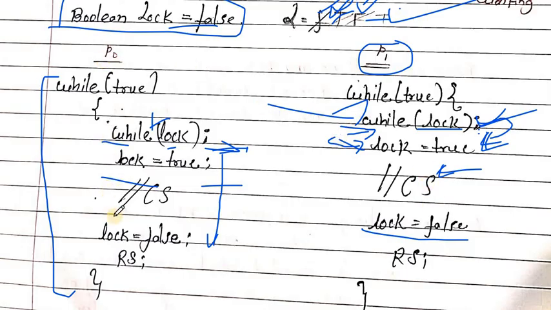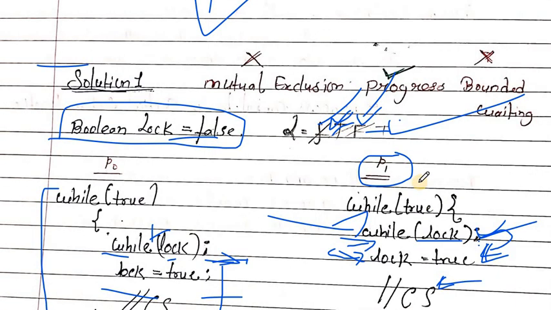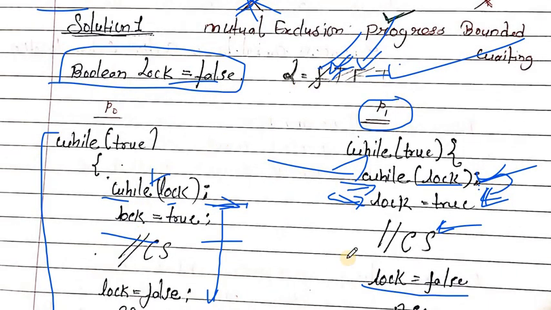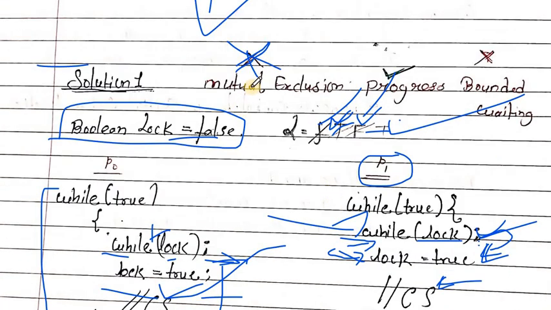So here P0 is in the critical section, and P1 is in the critical section. Two processes are in the critical section. How? The mutual exclusion is not satisfied. The mutual exclusion condition is not satisfied because mutual exclusion says that if one process is in the critical section, then no other process can be in the critical section. But here two processes are in the critical section. So the mutual exclusion condition fails.